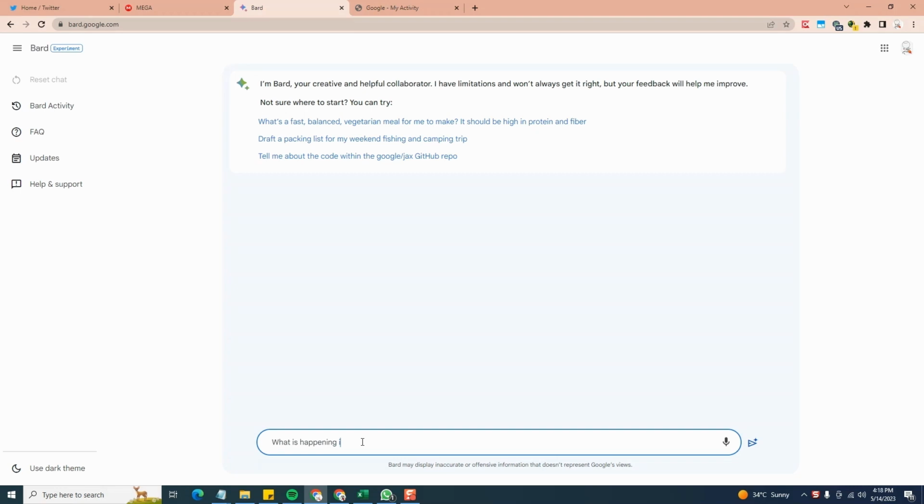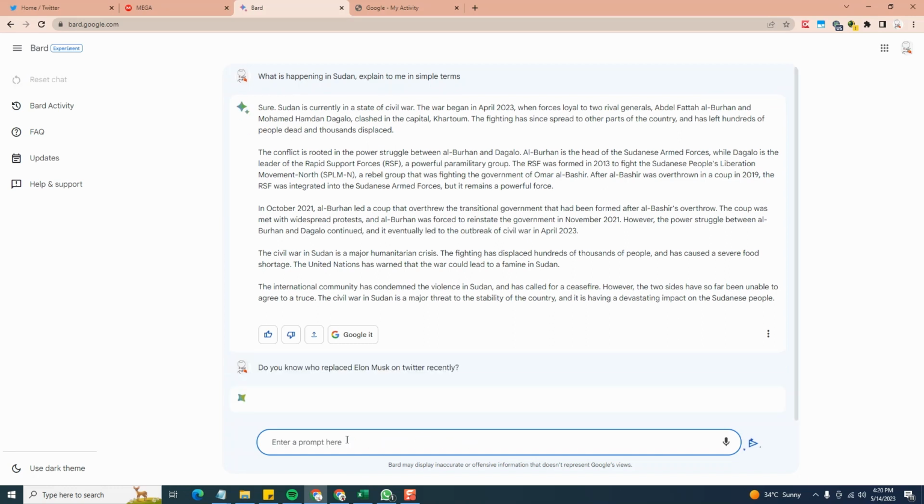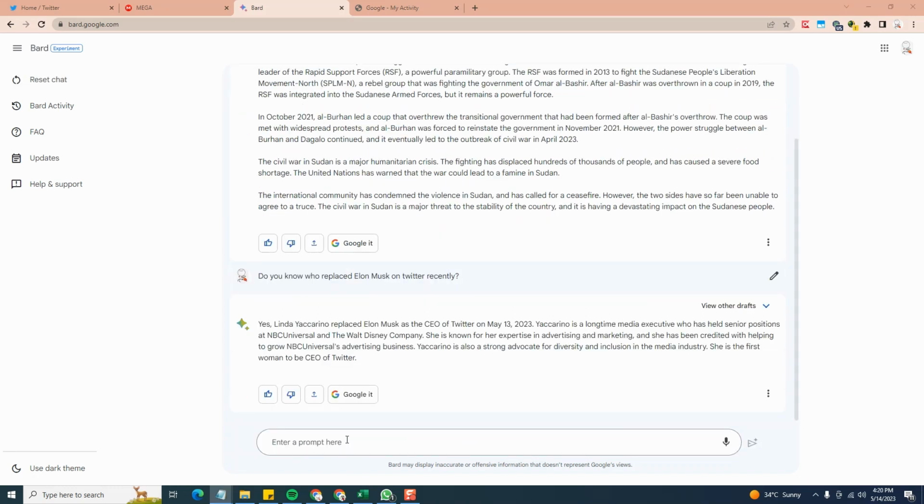The first and most important edge Google Bard has over ChatGPT is that it's connected to live internet and can search through the internet. That means we can ask it to explain recent events. Let's ask it what's happening in Sudan. Awesome. So Bard knows what's happening in Sudan. Let's ask it if it knows who replaced Elon Musk on Twitter recently. And sure enough, it's able to answer us on that.